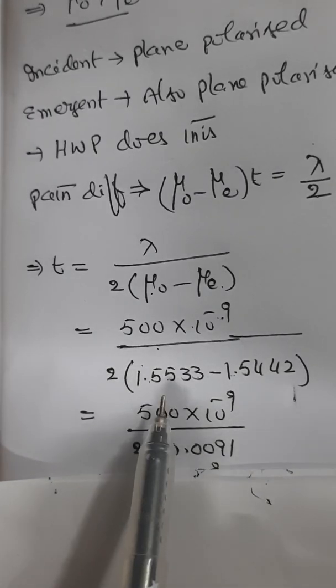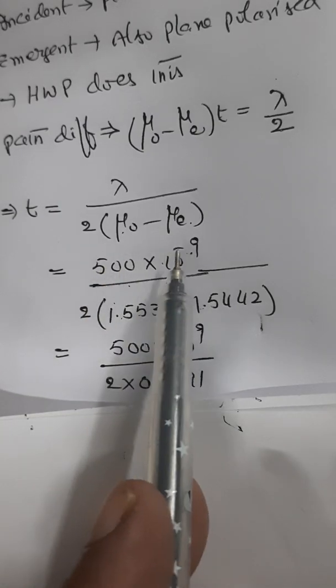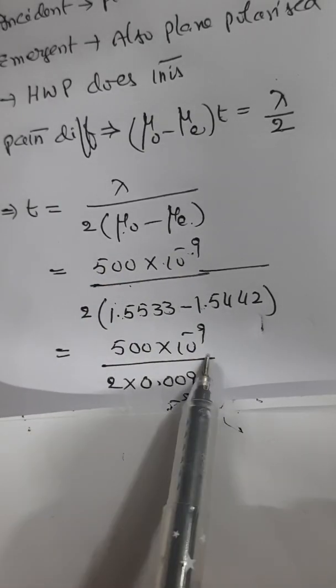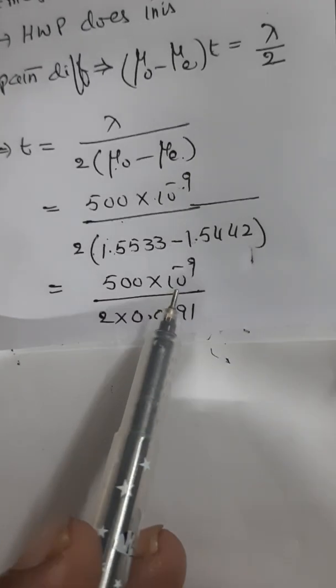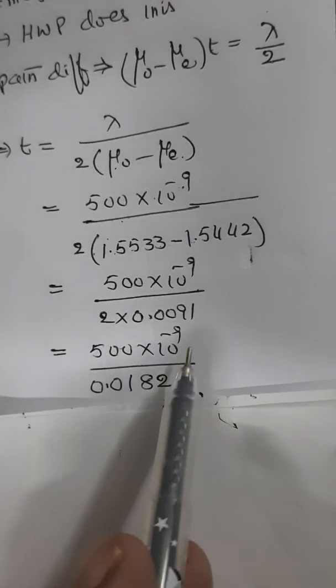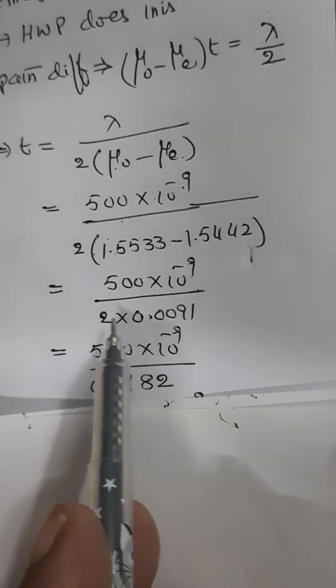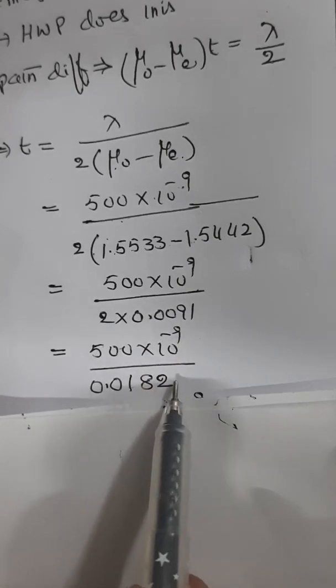The difference is 0.0091. So this will become 500 into 10 power minus 9 divided by 2 into 0.0091, which is 0.0182.